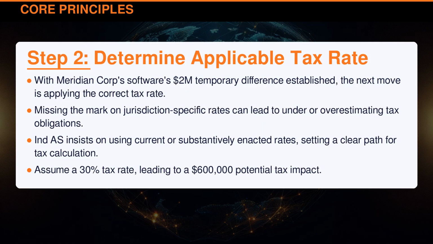With Meridian Corporation Software's $2 million temporary difference established, the next move is applying the correct tax rate. Missing the mark on jurisdiction-specific rates can lead to under- or overestimating tax obligations.